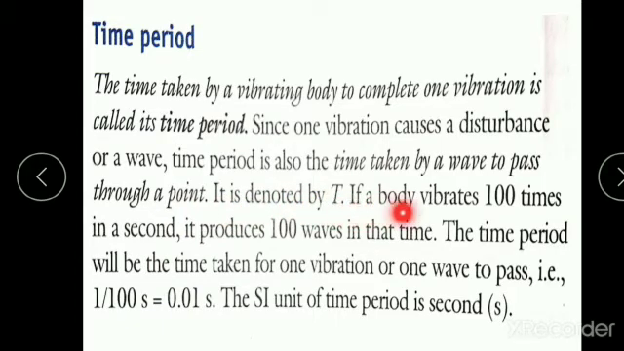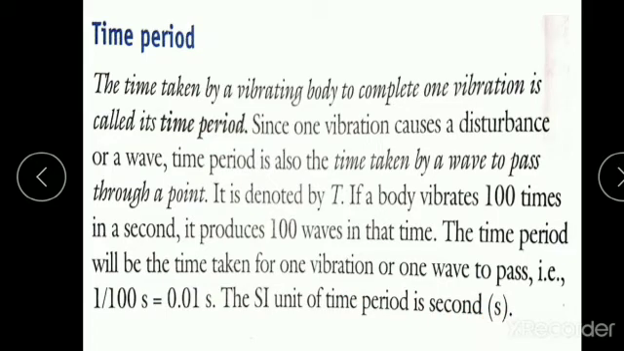If a body vibrates 100 times in a second, that is, if a body produces 100 waves in that time, then the time period will be the time taken for one vibration or one wave to pass, that is 1 divided by 100 second, which is 0.01 second. The SI unit of time period is second.